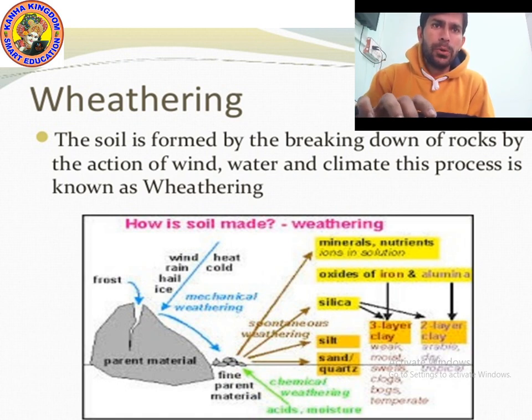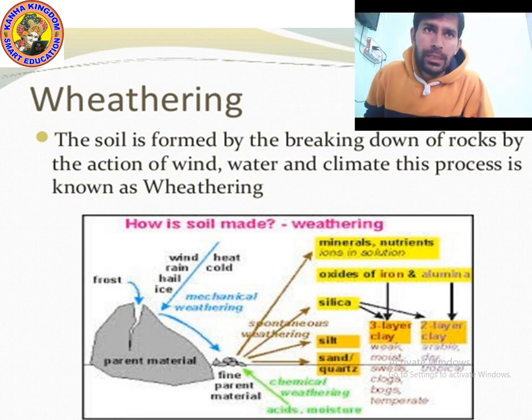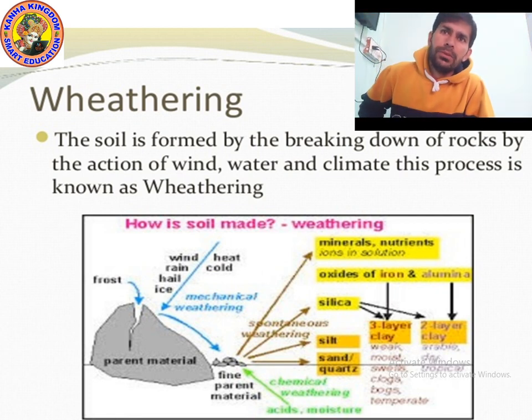Yes, soil. So, kids, in the previous class, we studied about the different types of soil and what is weathering, and we also studied about the properties of soil.